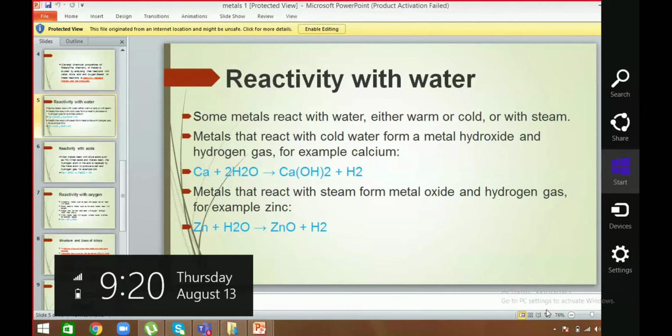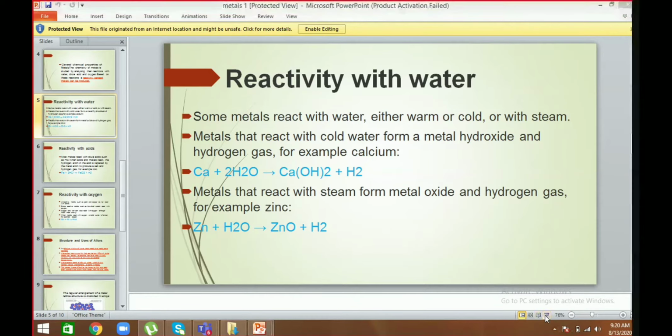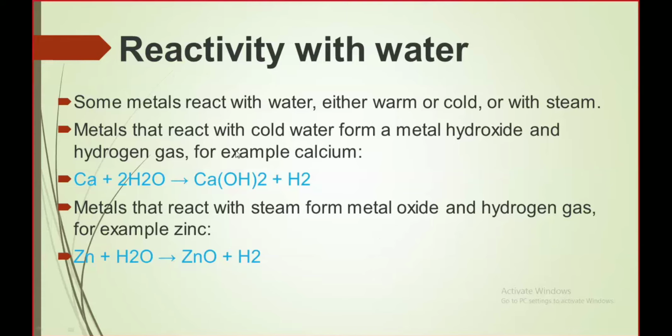So in this case, as you can see, they form different products with the cold water and with the hot water. Some metals react with the water either in the cold or in the warm form or with the steam. So the products forming are completely different. The metals which react with the cold water form metal hydroxide. You can note down in your notebook that metals reacting with the cold water will produce metal hydroxide and hydrogen gas.